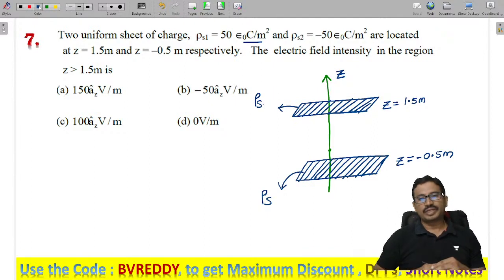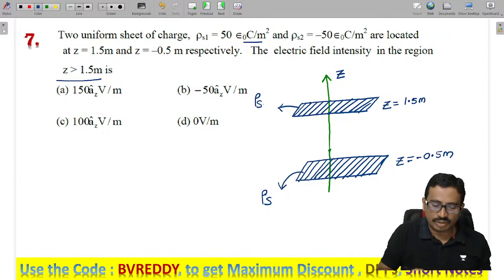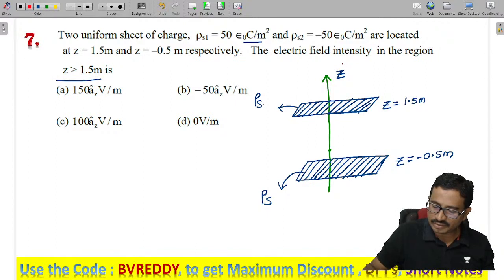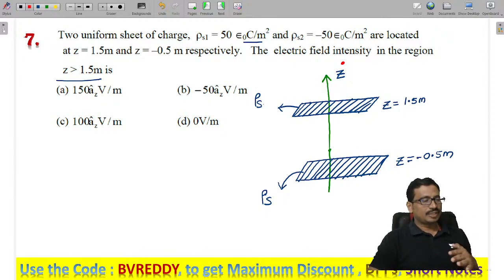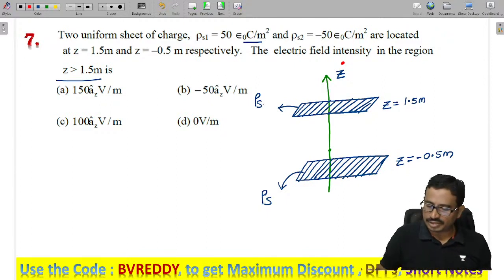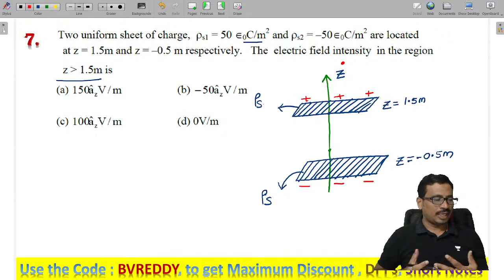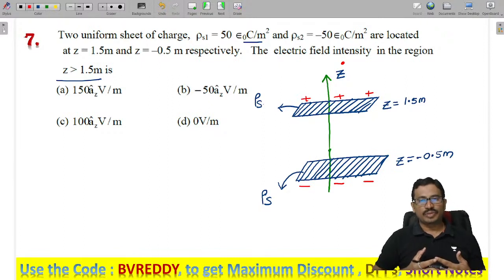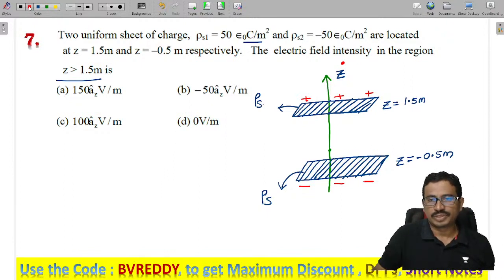Now they are asking to find the electric field for Z greater than 1.5, that means somewhere above this plate. So I hope you can visualize this here. This is the positive charge, and here this is the negative charge. As we know, the electric field lines move from the positive charge to the negative charge, and they will be nullified on the negative charges.